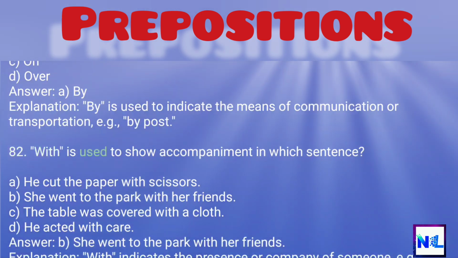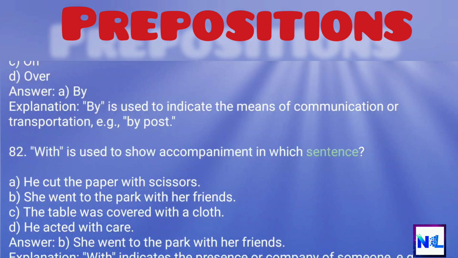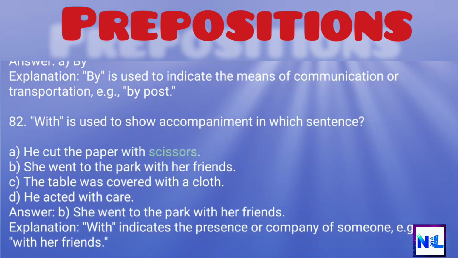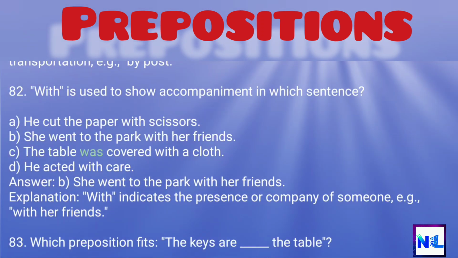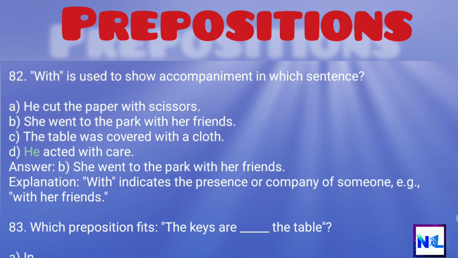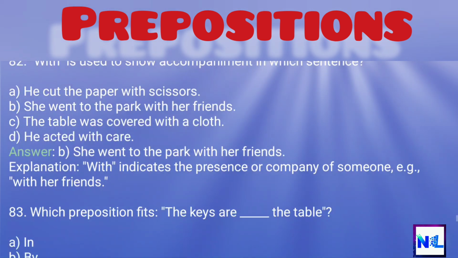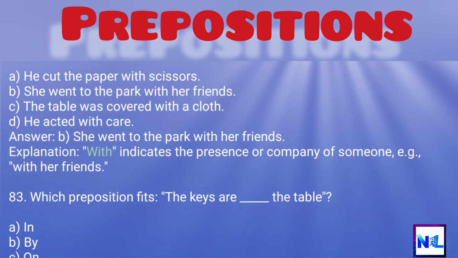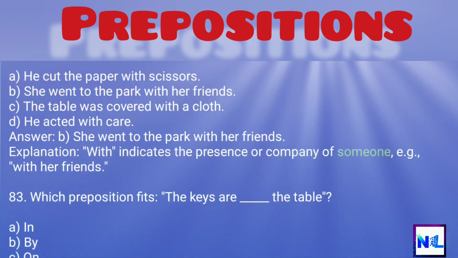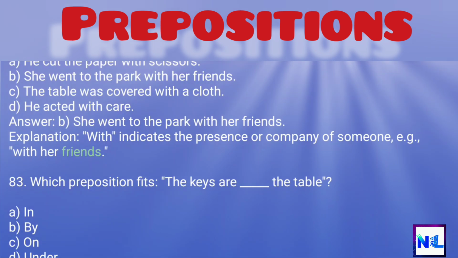82. With is used to show accompaniment in which sentence? A. He cut the paper with scissors. B. She went to the park with her friends. C. The table was covered with a cloth. D. He acted with care. Answer: B. She went to the park with her friends. Explanation: With indicates the presence or company of someone, e.g., with her friends.